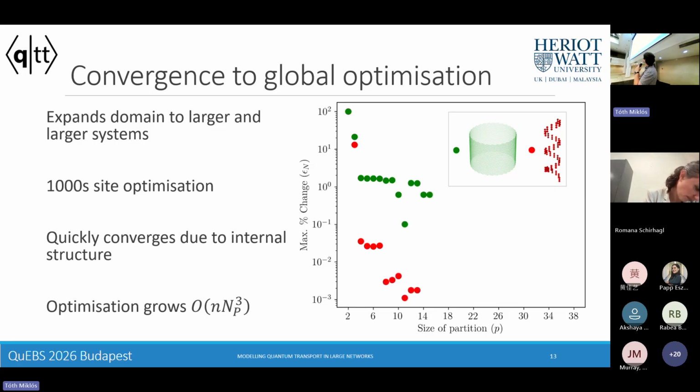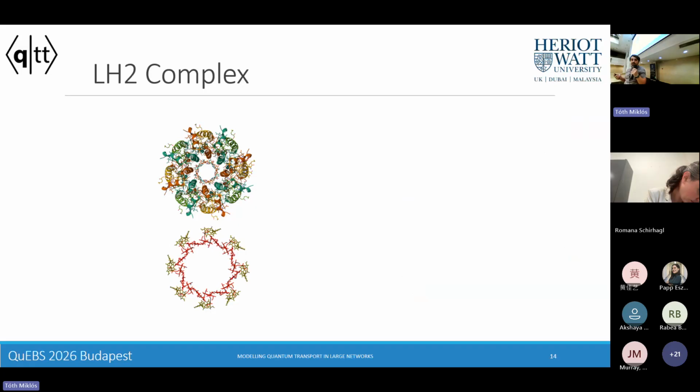So as we add more and more of these dipoles into each of these partitions, we find that we get convergence quite rapidly. We have over 5,000 sites, but we can get convergence to an order of 10 to the minus 3 with only, say, 20 or so sites in this partition. So this has now enabled us to study dynamics in these types of systems.